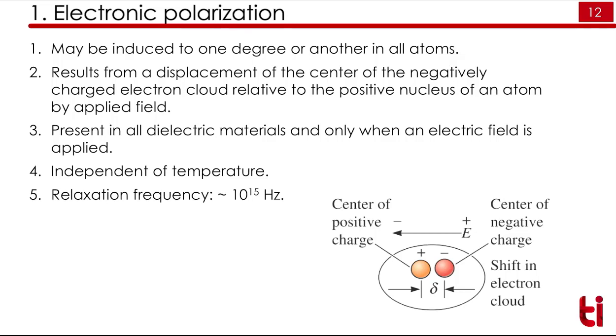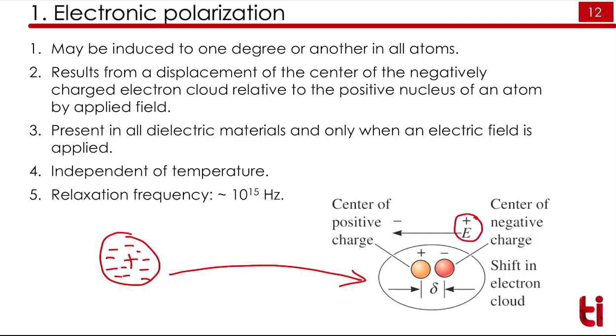First, electronic polarization. As we know, we have an atom. In that atom we have positive charge and negative charge. Now if, on the application of an electric field, we can separate the positive and negative charge, that we can call electronic polarization. We can see here, this is the electric field, this is the plus sign, this is the negative sign of the applied electric field, and in response there is a formation of a dipole in the crystal that is shown here. The distance between them is delta.